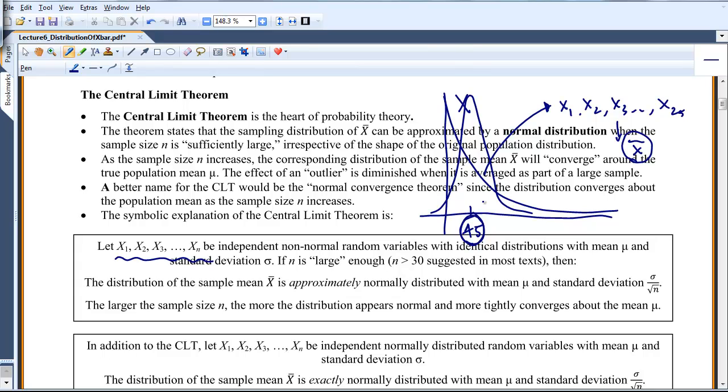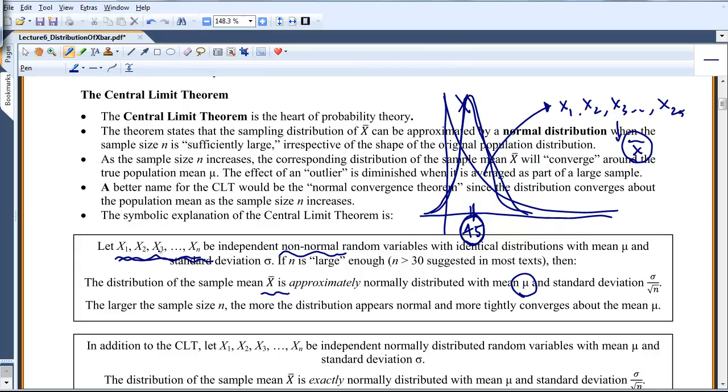So this is pretty much what the central limit theorem is saying. If you take n random variables, and the nice thing is they don't even have to be normal, then the distribution of capital X bar, which is the graph of all the little x bars, is going to have a normal shape. The mean stays at mu, the mean of the original distribution.